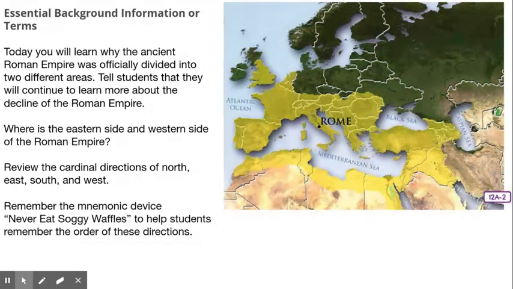Today you will learn why the ancient Roman Empire was officially divided into two different areas. You continue to learn more about the decline of the Roman Empire. Think about the eastern and western side of the Roman Empire. So when you look at a map, going this way is eastern and going this way is western. So if it was split, the western side would be over here, the eastern side would be over here. So we know that going up is north and going down is south.